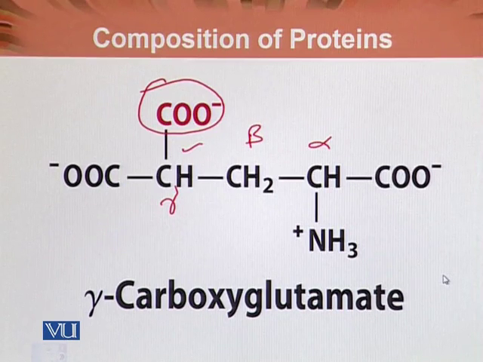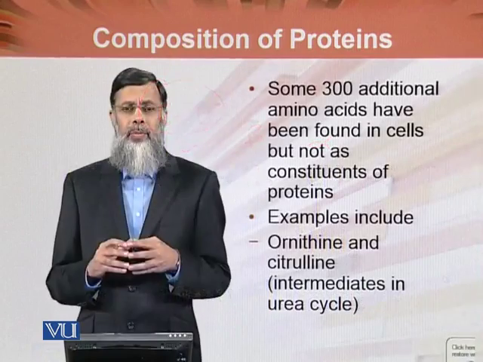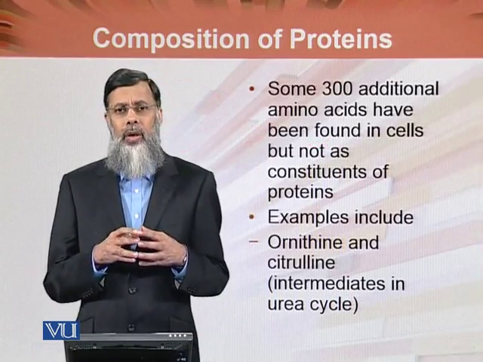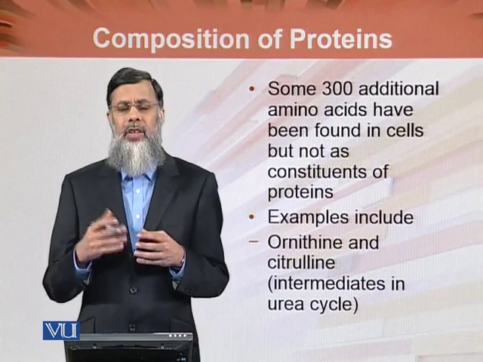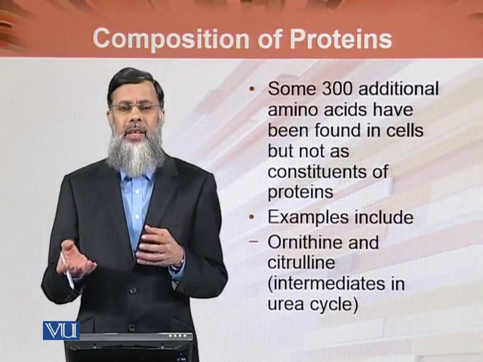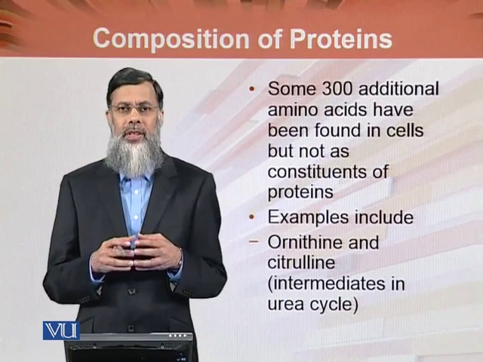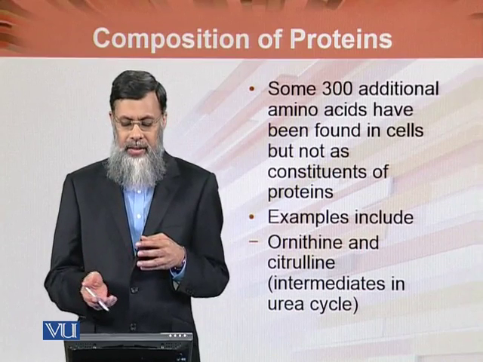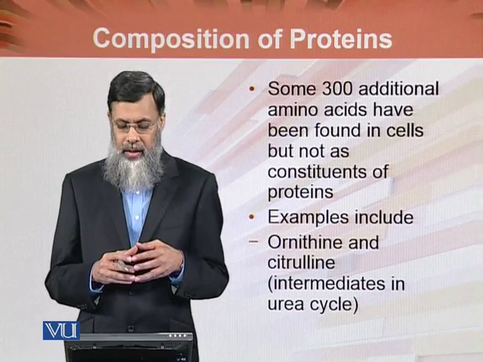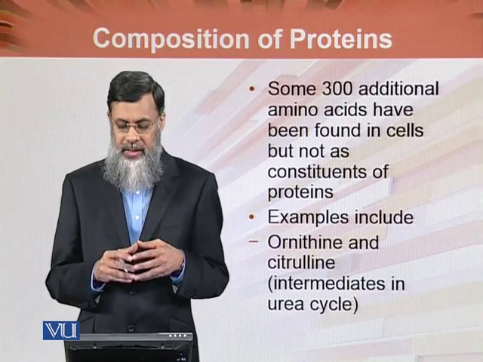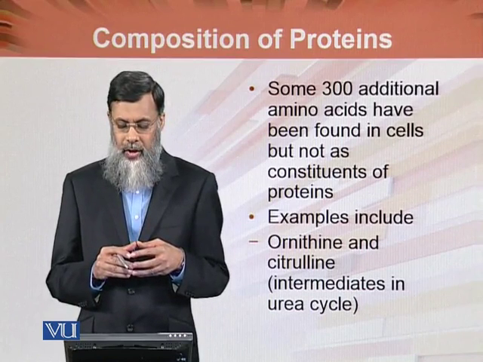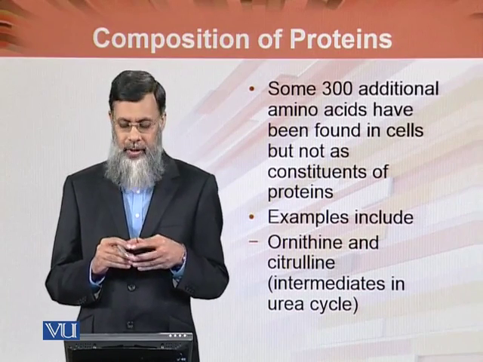Composition of proteins, ये एक तरीका हुआ conversion of amino acid from standard amino acid to modified amino acids, and the second is that some 300 additional amino acids have been found in cells but not as constituents of protein.